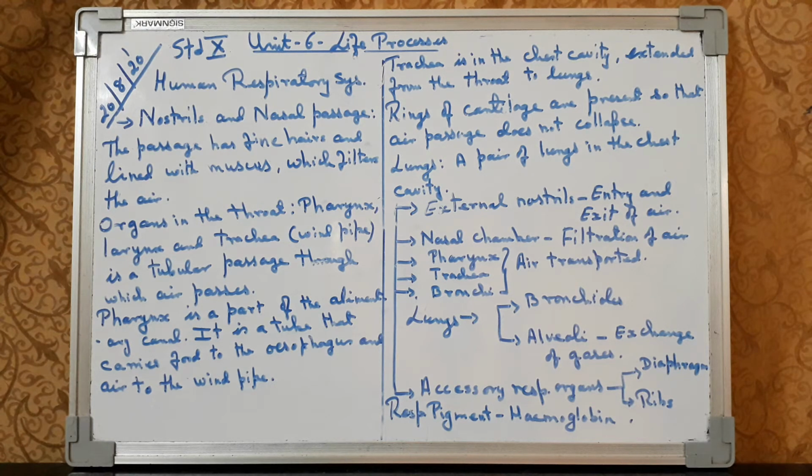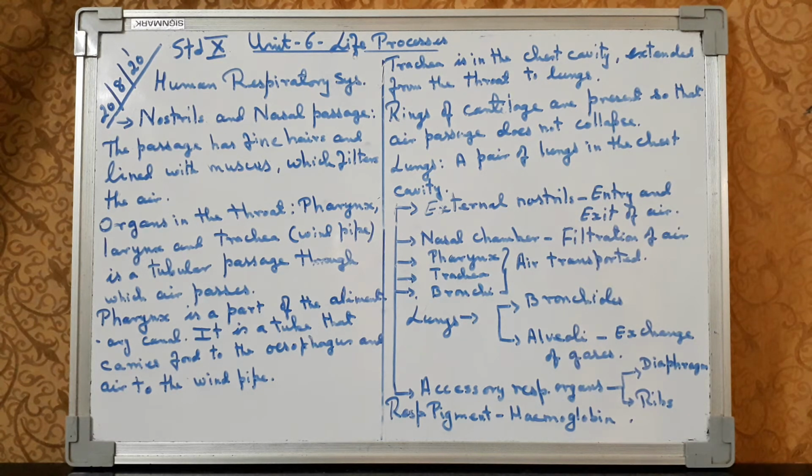Now we go with the next organ of respiration, that is the lungs. We have a pair of lungs in the chest cavity. We have already discussed the external nostrils, for entry and exit of air. Then through the nasal chamber, the air is filtered.